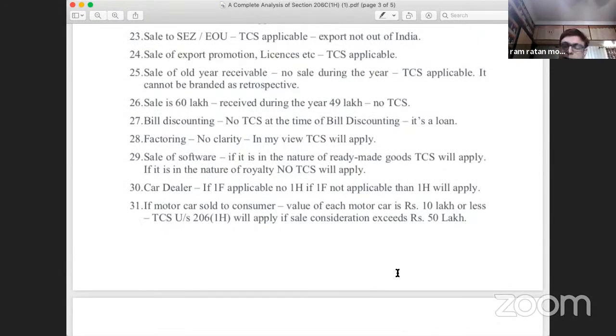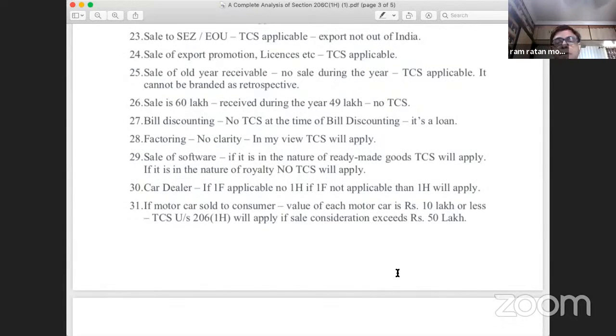And further, the TCS under 1H will be applicable whenever the manufacturer is selling the car to the distributor or to the dealer also, which was not there in the case of 1G. So this has to be kept in mind. Now, point number 31, I've already discussed.